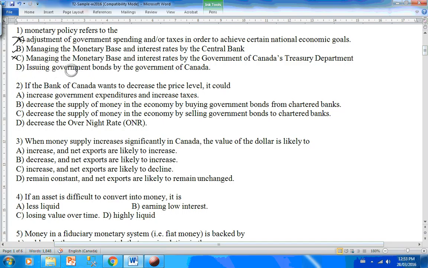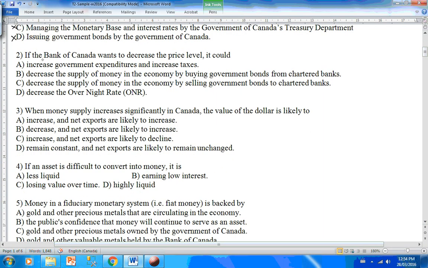D, issuing government bonds by Government of Canada. This is not at all what Bank of Canada does, even though Bank of Canada owns lots of government bonds, because historically Government of Canada had been issuing literally billions of dollars of bonds to gather funds, but Bank of Canada doesn't issue the government bonds. The Government of Canada issues these government bonds. So looks like our right choice is B in this case.